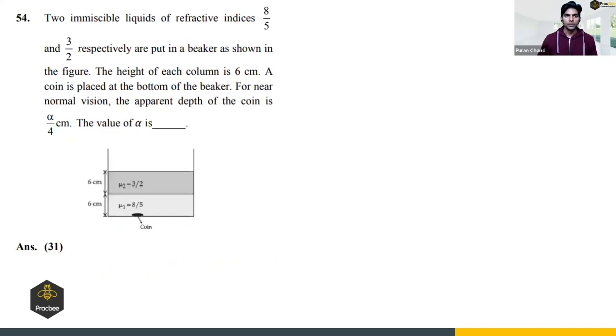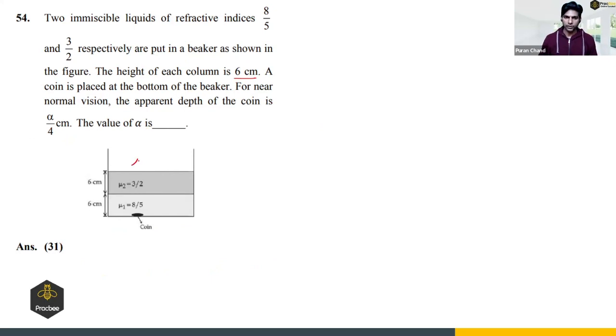Next. Two immiscible liquids of refractive indices 8 by 5 and 3 by 2 respectively are put in a beaker as shown in the figure. The height of each column is 6 centimeter. A coin is placed at the bottom of the beaker. For near normal vision, the apparent depth of the coin is alpha by 4. The value of alpha is, it is a standard problem.